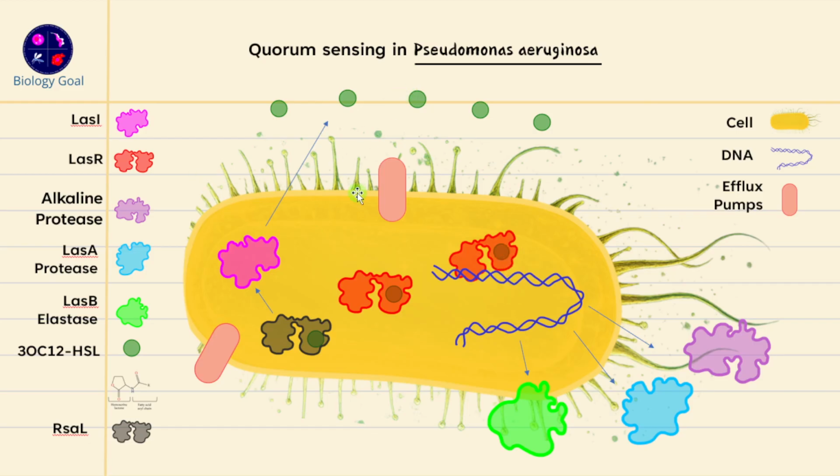What will happen if we target this system? Then expression of the virulence factors will not happen, and the tissue damage will be reduced. So you can say it's a new kind of antimicrobial therapy where we are not killing the bacteria, but we are suppressing the virulence. That's why this therapy is also known as virulence therapy.